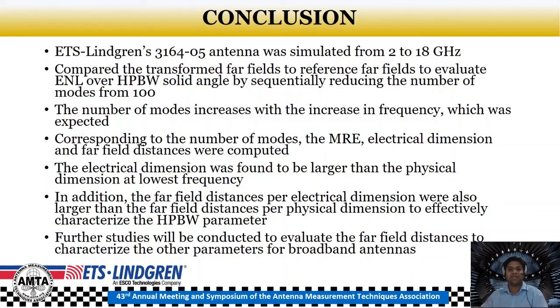Thus, to effectively characterize the half power beam width of the antenna pattern, the electrical dimension of the antenna over the frequency range and the corresponding far field distance is much larger than the physical dimension and the corresponding far field distance. Further study will be conducted to evaluate the far field distances for broadband horn antennas to characterize other parameters as well, like the side lobe levels or the first null position or the null levels, etc.